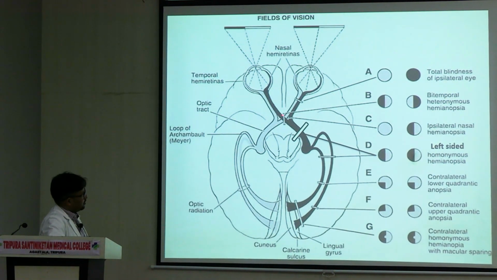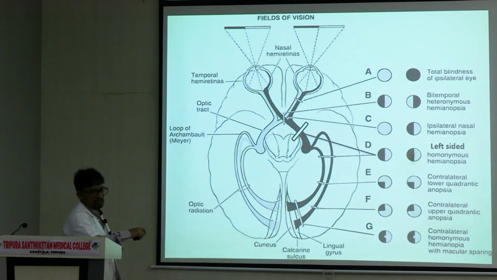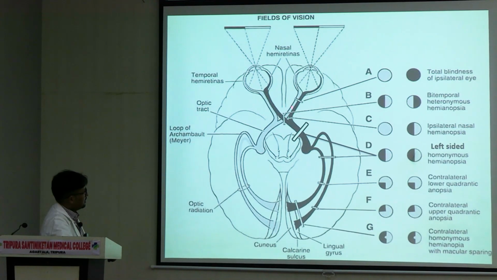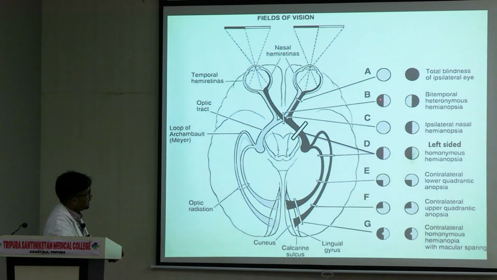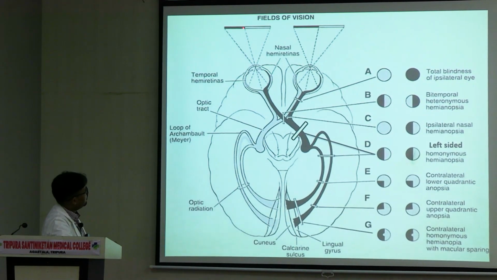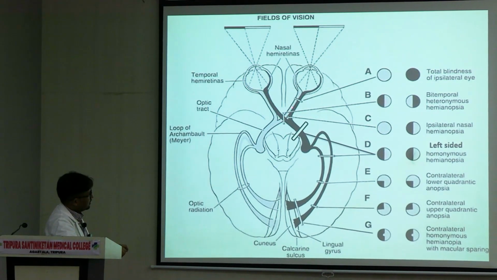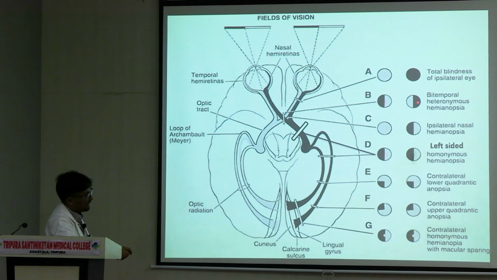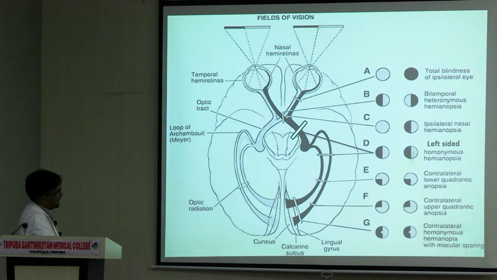Let us say we talk of lesion number B. You trace these fibers. What do you find? This lesion B is affecting the nasal fibers of both the eyes. You trace it back. In the left eye, the nasal retina is affected, so the temporal field will be affected. Look at this picture here. Let me trace this. This is coming from the nasal retina of the right eye, so the temporal half is again affected here. This is bitemporal hemianopia. You trace this back to the retina.